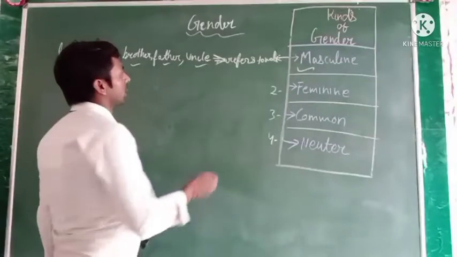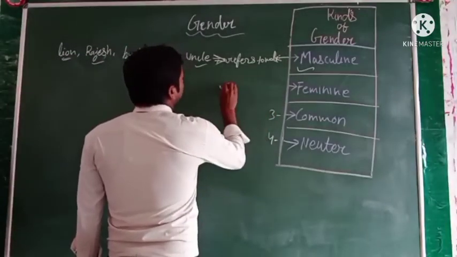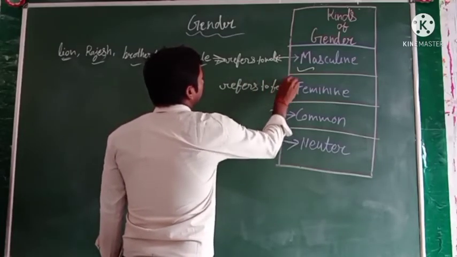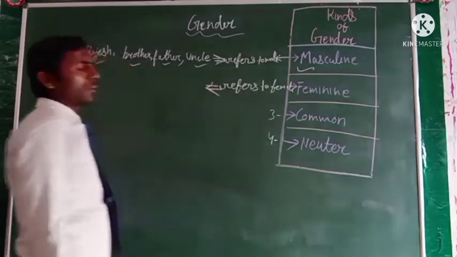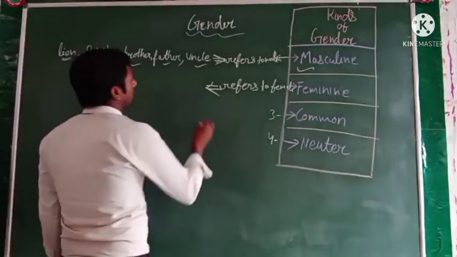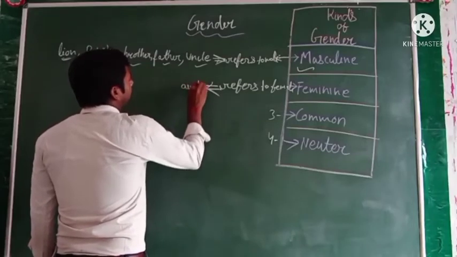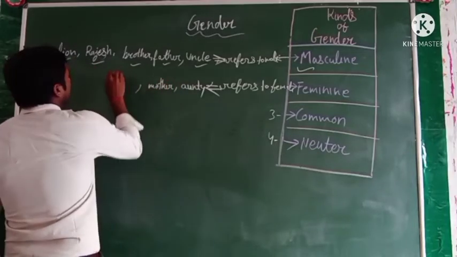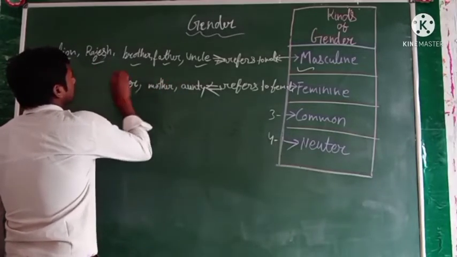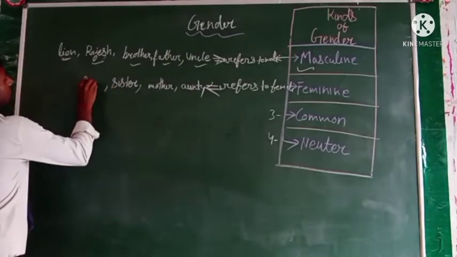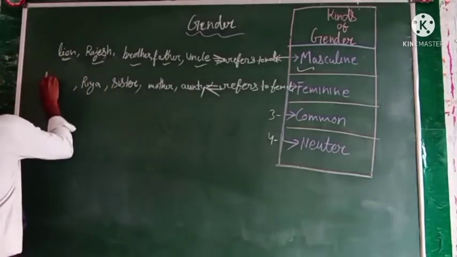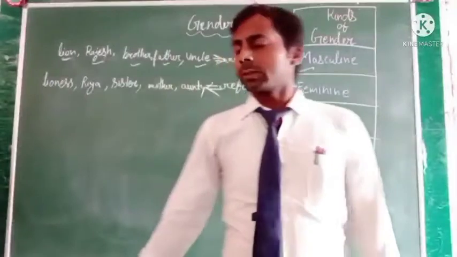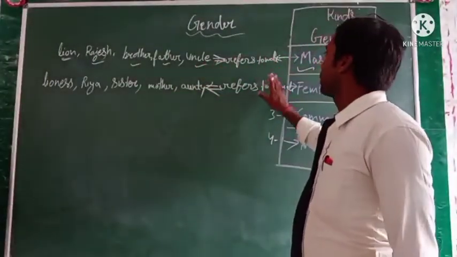So simply we can say that if the noun word refers to a female, it will be feminine gender, like uncle, auntie, father, mother, brother, sister, Rajesh, Riya, lion, lioness.